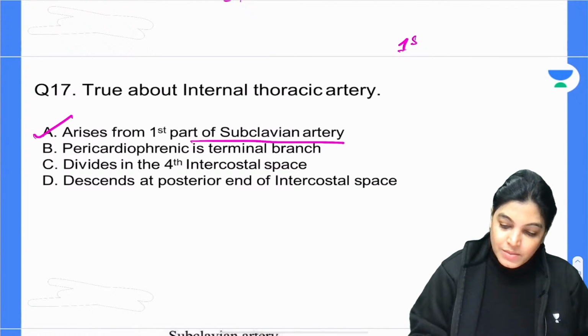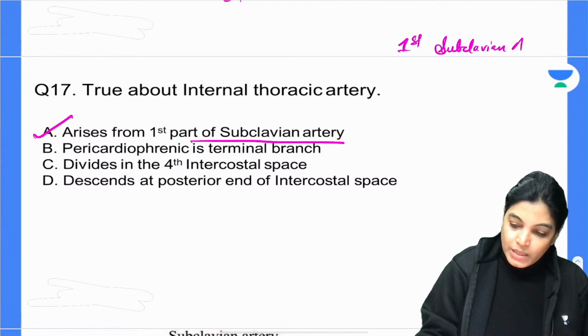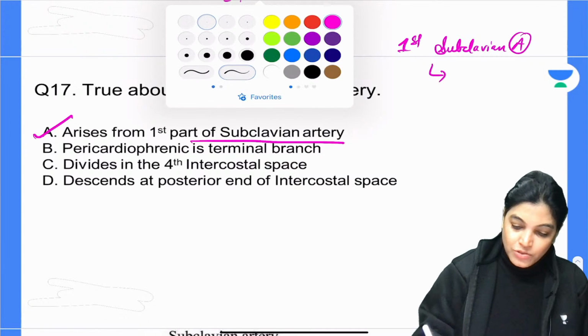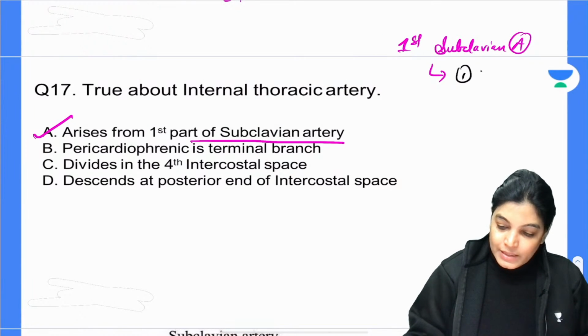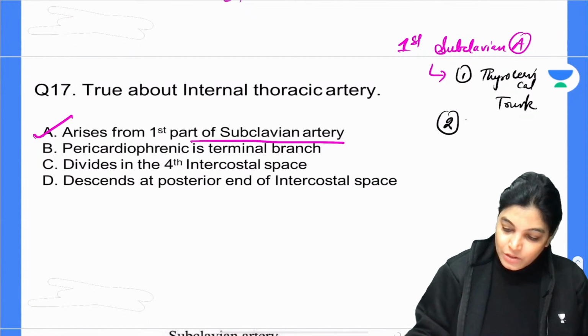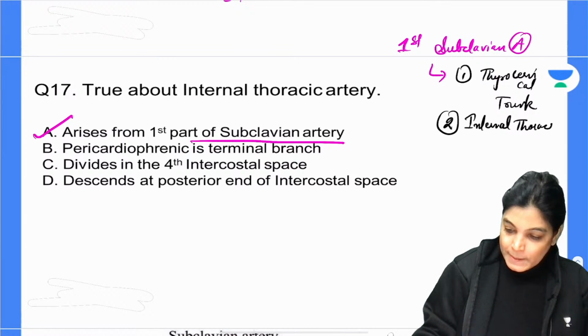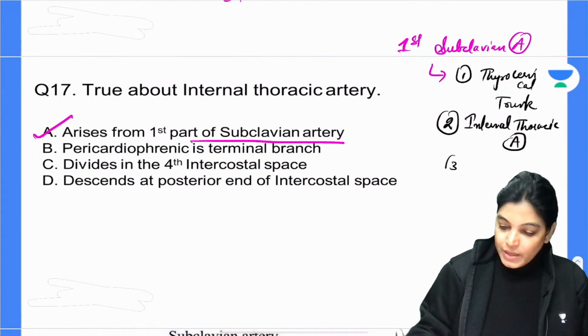The first part of the subclavian artery gives three important branches: the thyrocervical trunk, the internal thoracic artery, and the vertebral artery.